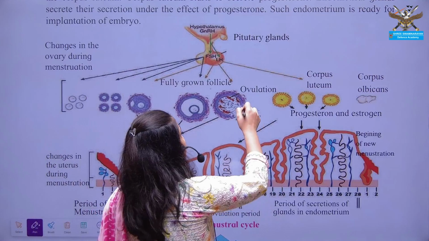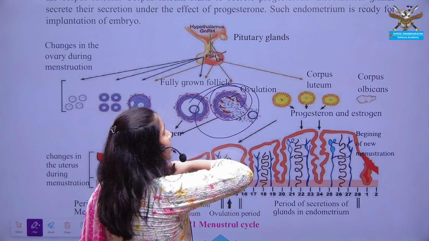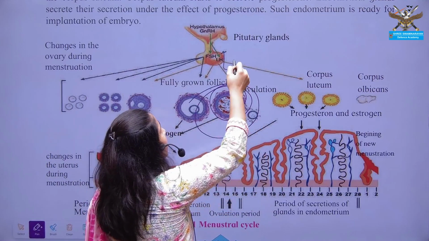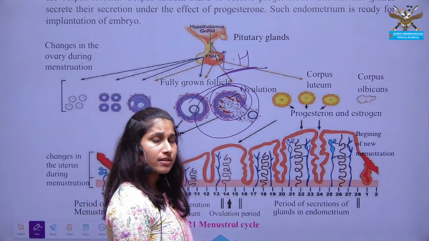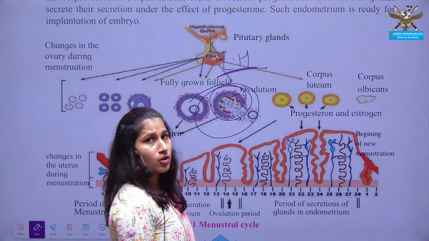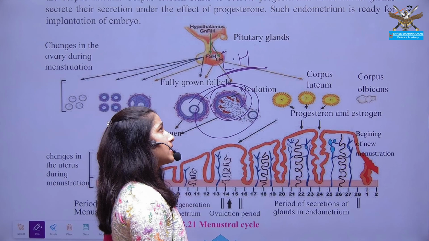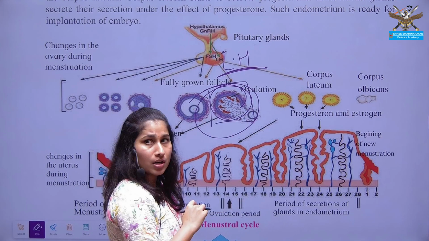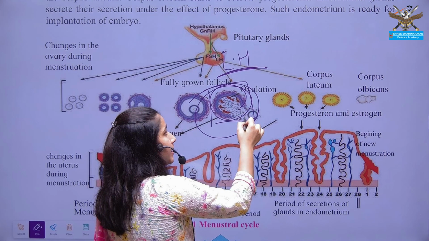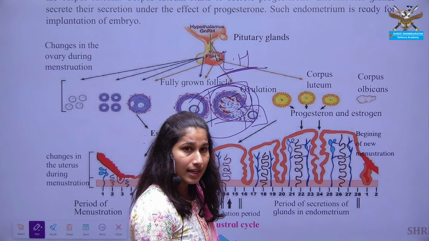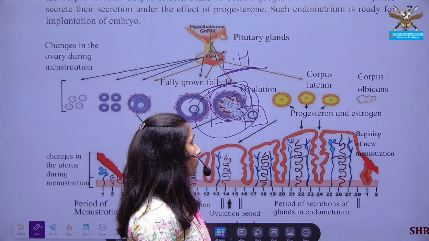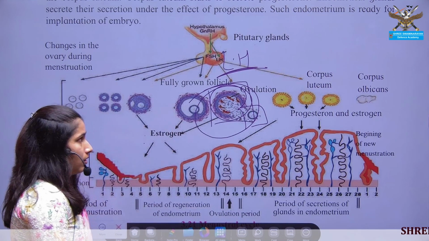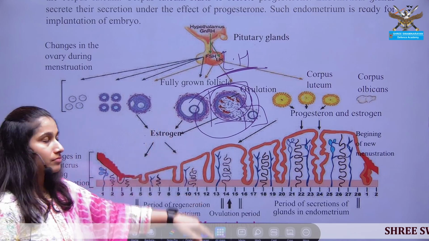So the mature follicle needs to be ruptured. For rupturing of this mature follicle, you need the LH hormone, that is luteinizing hormone. Luteinizing hormone is again released from your pituitary gland and is responsible for rupturing of the mature follicle. Once the follicle ruptures, it releases the mature egg. This process of release of the mature egg is known as ovulation.